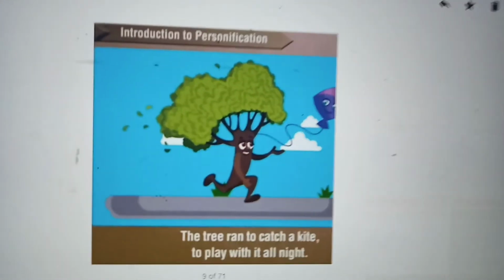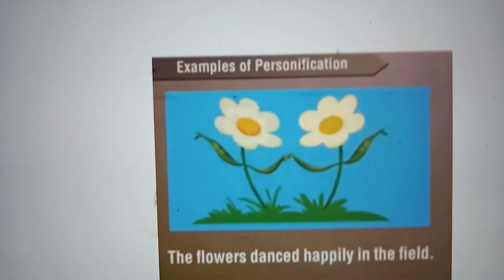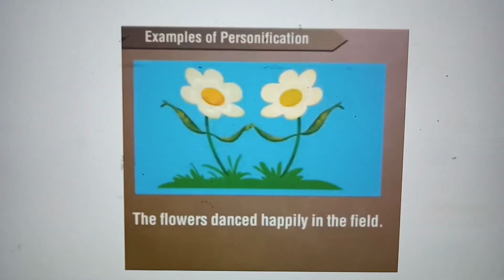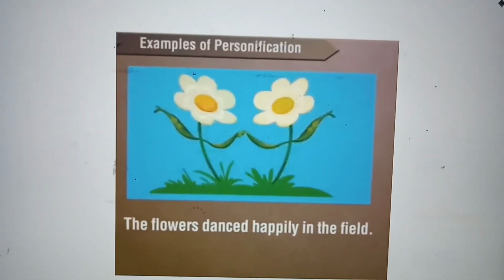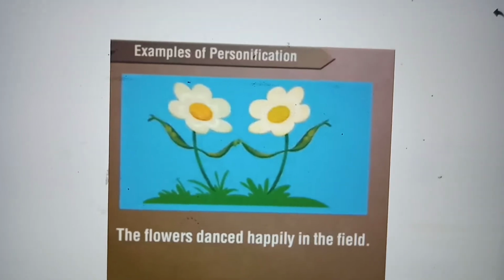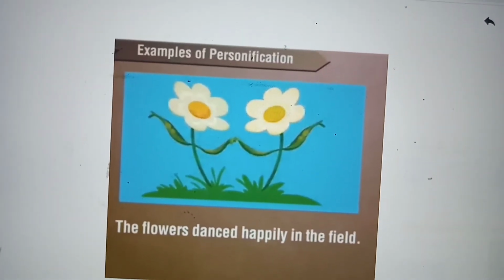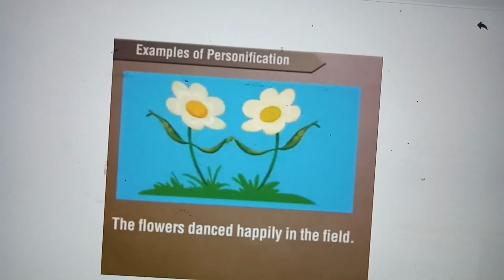The tree is personified. That is the question. In the exam, you need not memorize all those poems given in unit 3. But what is personification, you should know. When 2 lines are given, you should note down which personification is done there and which thing is personified. That will be the question.